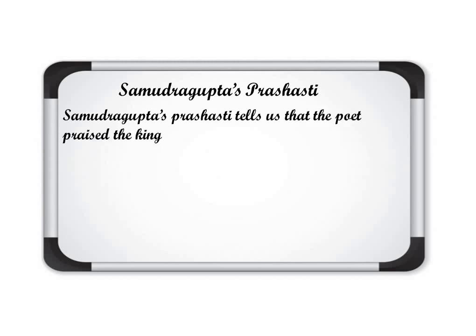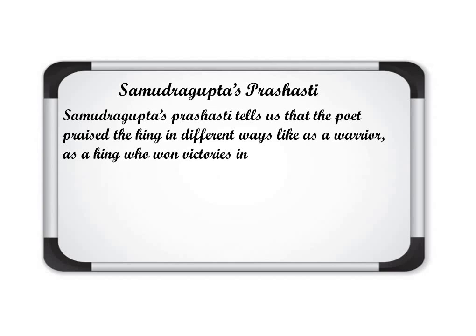Samudragupta's Prashasti tells us that the poet praised the king in different ways, like a warrior, a king who won victories in battles, and sometimes these court poets even imagined the rulers to be equal to the gods. Here we are talking about Harisena, the court poet of Samudragupta, so obviously he praised Samudragupta in the Prashasti.